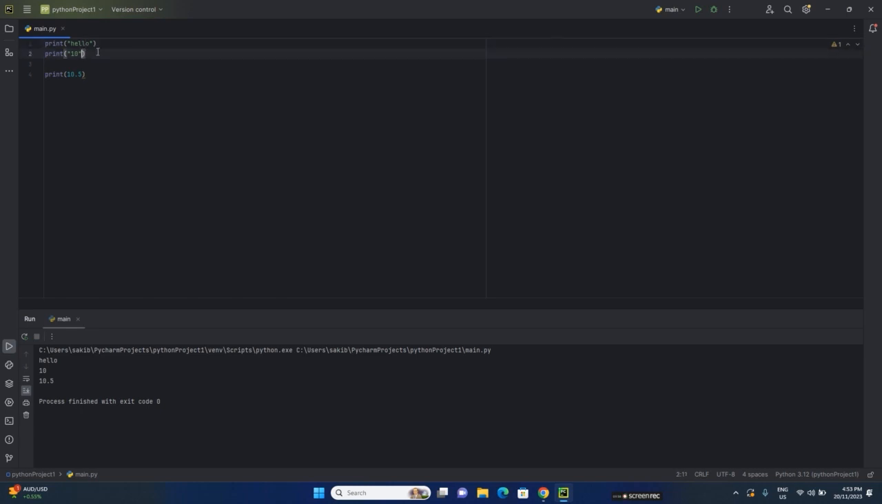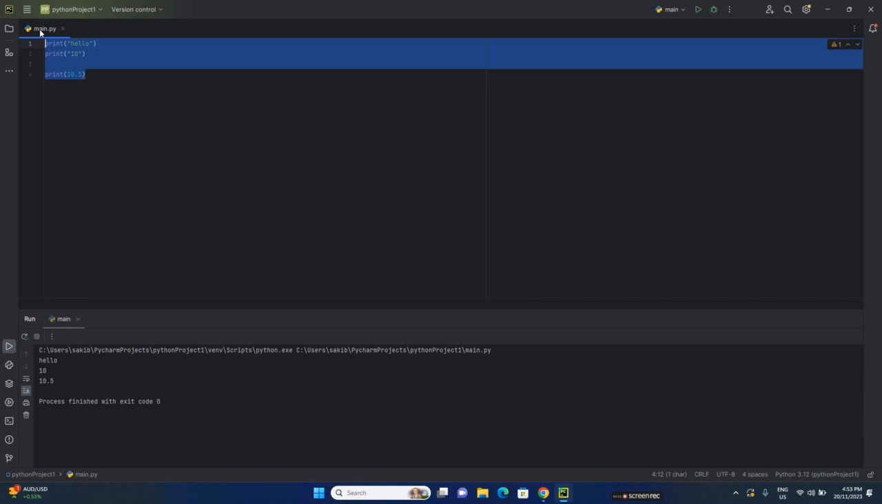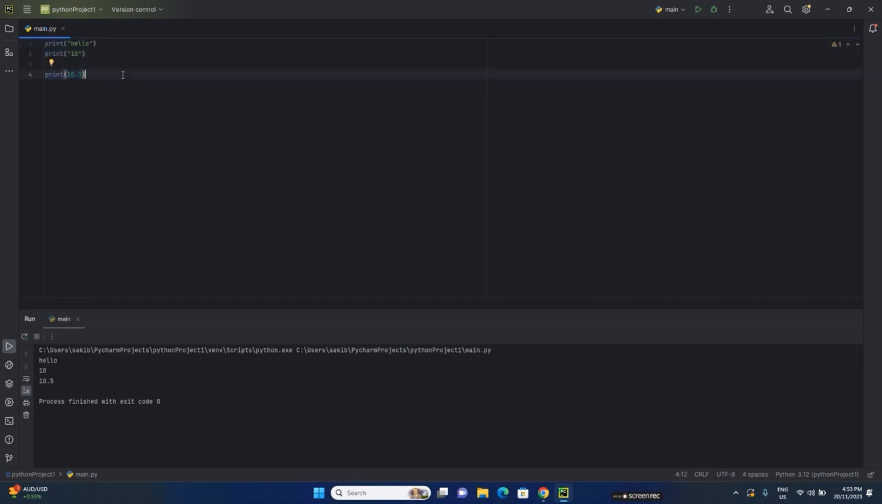So yeah, if you put integers between quotation marks, then it might print, but it won't work perfectly. The problem we'll see in our future programs. So for now, just remember that strings need quotation marks, and floats and integers don't need any quotation mark. So these are our three types of data.